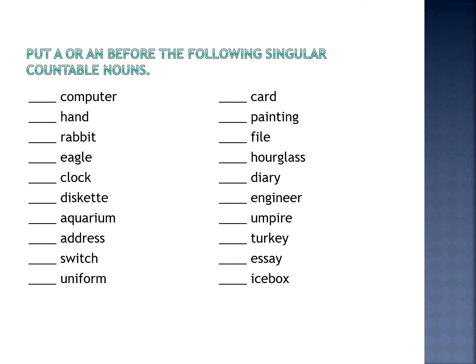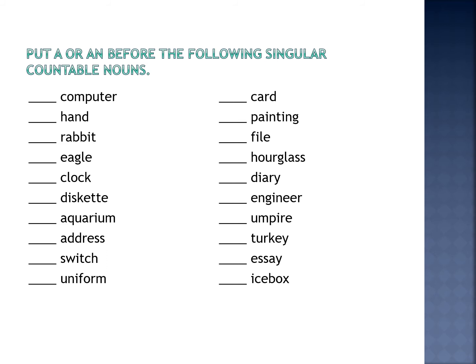Uniform. Okay, be careful. It might start with the letter U, but it doesn't sound like a vowel U. It starts with y. So a uniform.